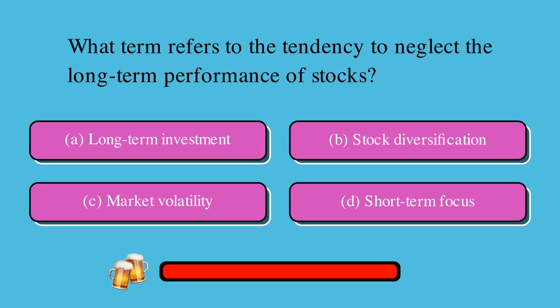What term refers to the tendency to neglect the long-term performance of stocks? Is it A, long-term investment, B, stock diversification, C, market volatility, or D, short-term focus? The correct answer is D, short-term focus.